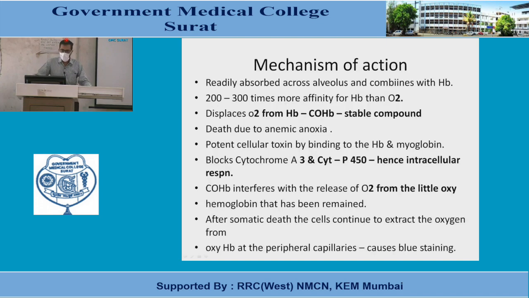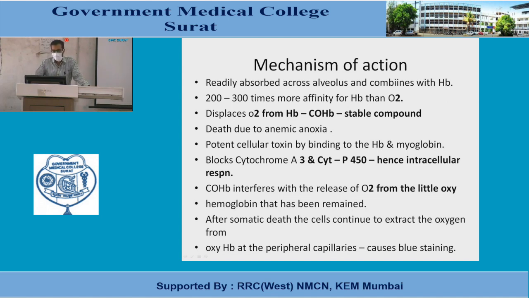Mechanism of action, as I told you: it is readily absorbed across the alveolus and combines with hemoglobin, with 200 to 300 times more affinity for hemoglobin than oxygen. This displaces oxygen from hemoglobin and oxyhemoglobin formation is prevented, and carbon monoxide binds with hemoglobin, forming carboxyhemoglobin. It is a stable compound and death occurs due to anemic anoxia.